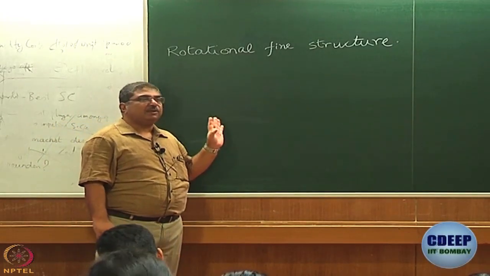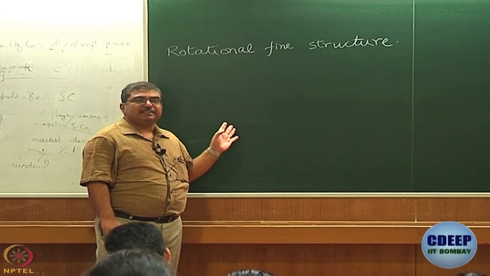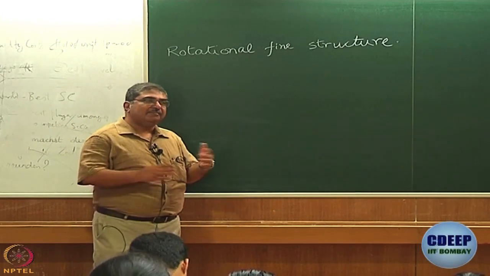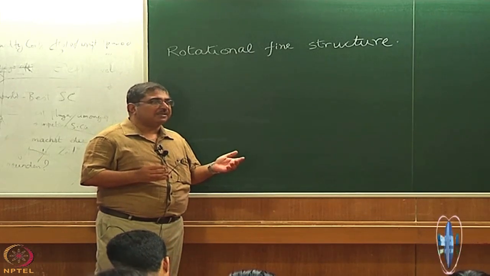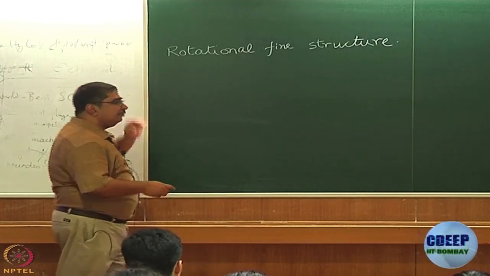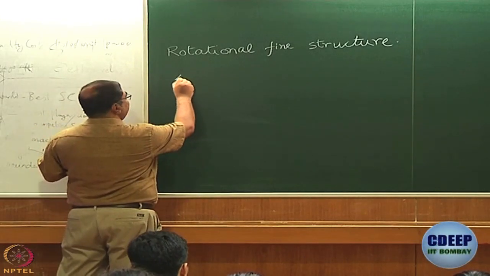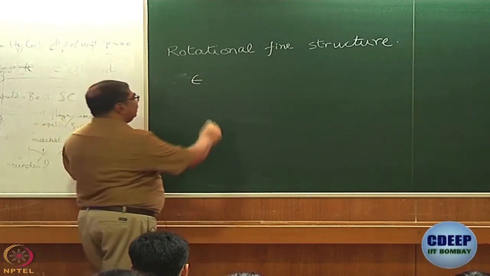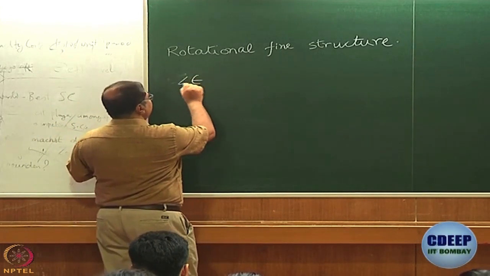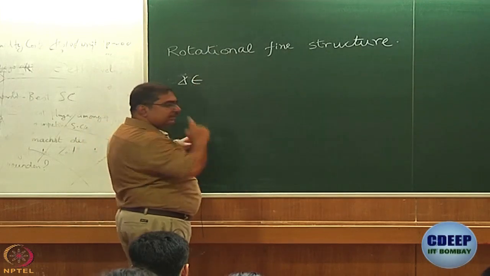But let us today see what kind of rotational fine structure we get. It is a little different from what we get for rovibrational transition. It is actually more complicated, more complex. So, let us see what happens, but even before that, what is the energy? We said energy delta epsilon, energy for transition between two levels.